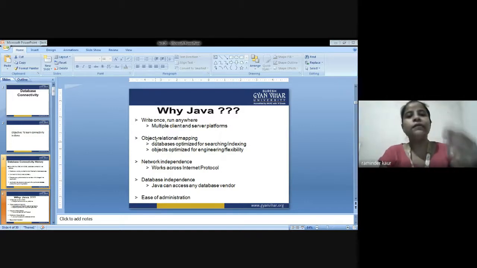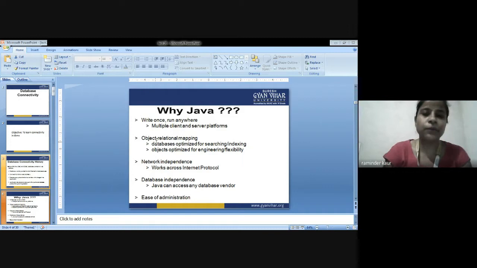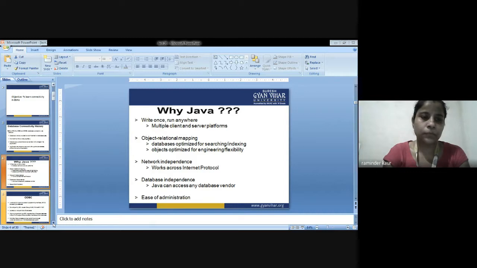Third is network independence. It works across internet protocol, as I suggested in the first topic. Next is database independence. Java can access any database vendor. Next is ease of administration, because online support is available.